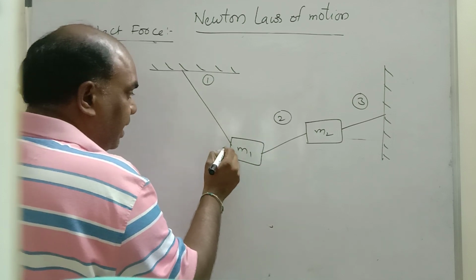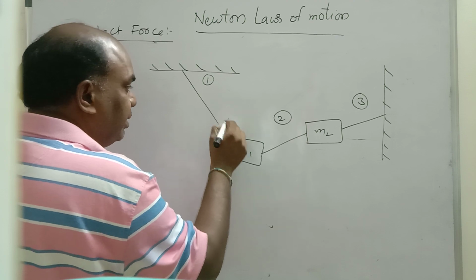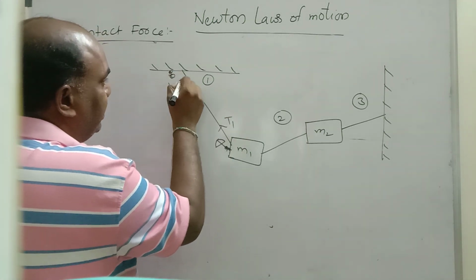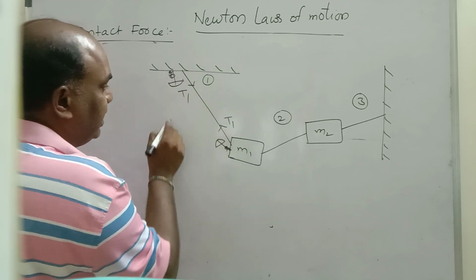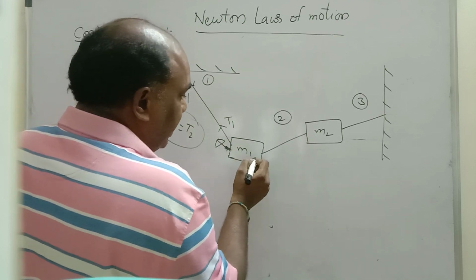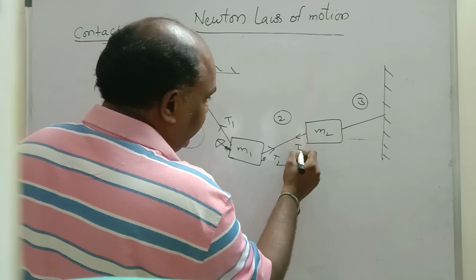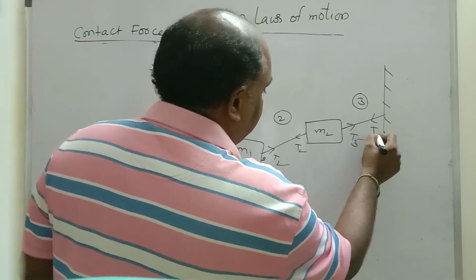Imagine you sit here and open an umbrella in this direction, and tension will be in this direction. These two tensions, T1 and T2, are equal. Here, imagine you sit here and open an umbrella, T2 will be here. If you sit here, T2 will be here. These two are equal. This is T3.